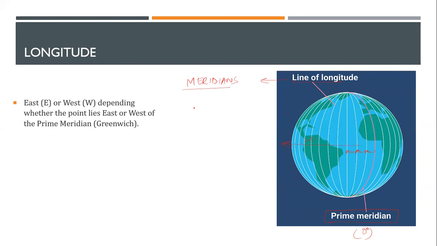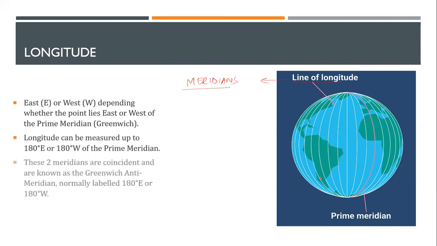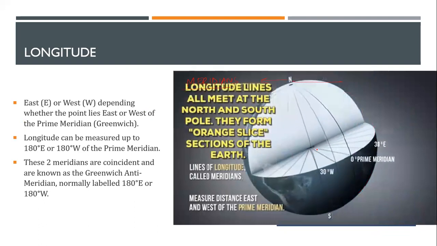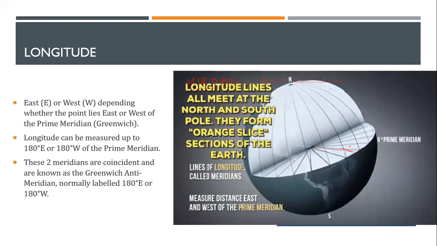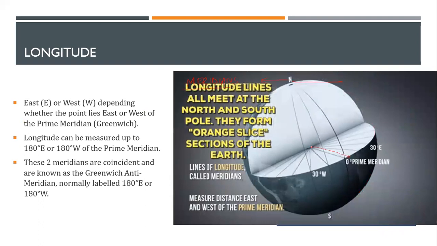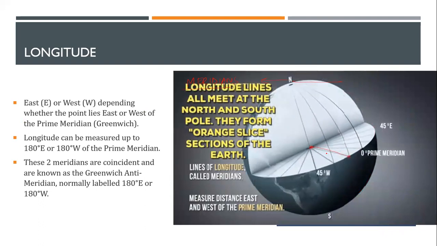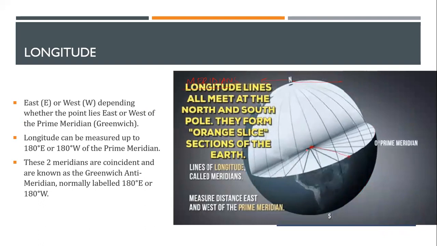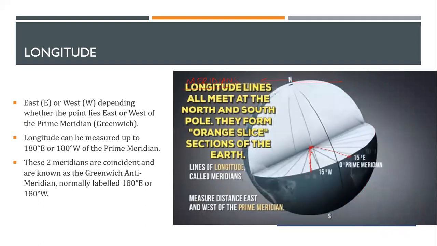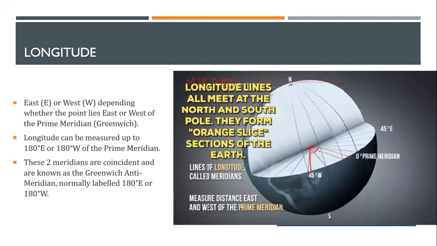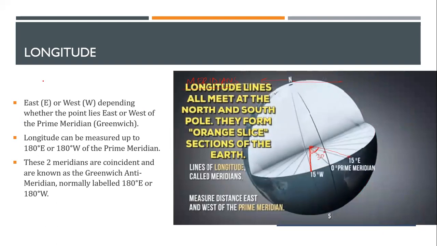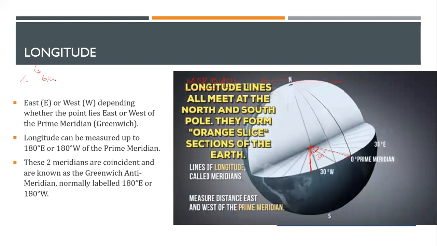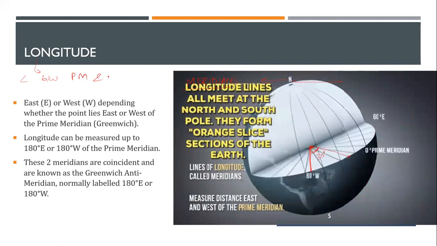And again, longitude is not your meridian. Longitude again is the angle which is subtended between the prime meridian and the meridian. So if I take a line, you can see this is the center of the earth, and I draw a radius. So again, this is a line and this is a great circle. Whatever the angle I'm creating, let's say 30, that angle is termed as longitude. So longitude's definition becomes the angle between prime meridian and meridian.